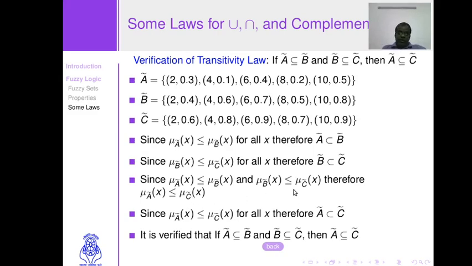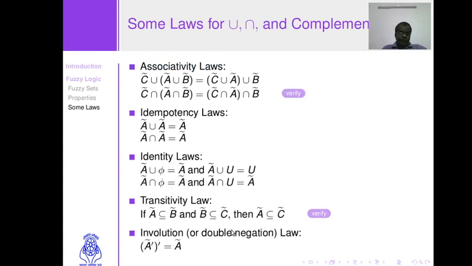Because these membership functions are simply representing real numbers. So these properties hold in the case of membership functions. That's why you can say that fuzzy set A is a subset of fuzzy set C. So the law of transitivity holds.